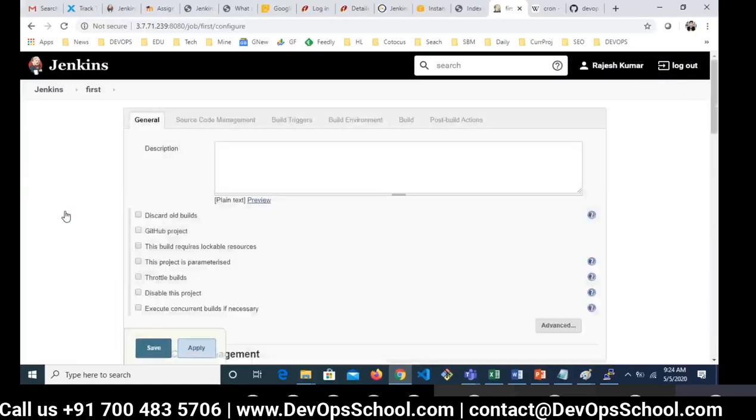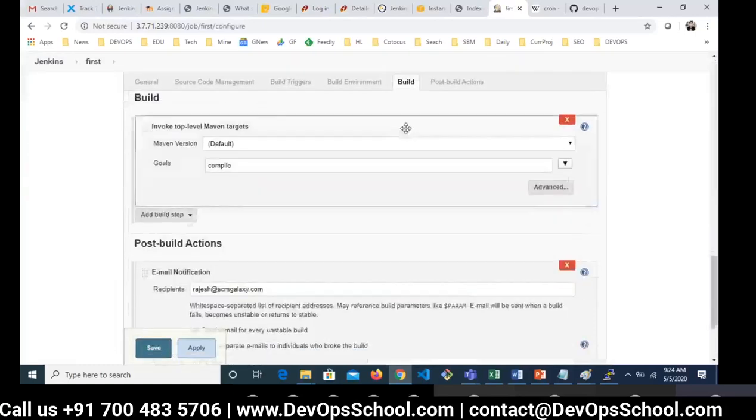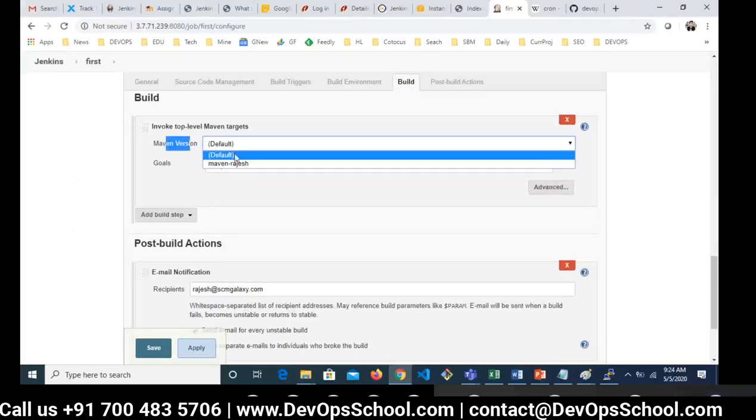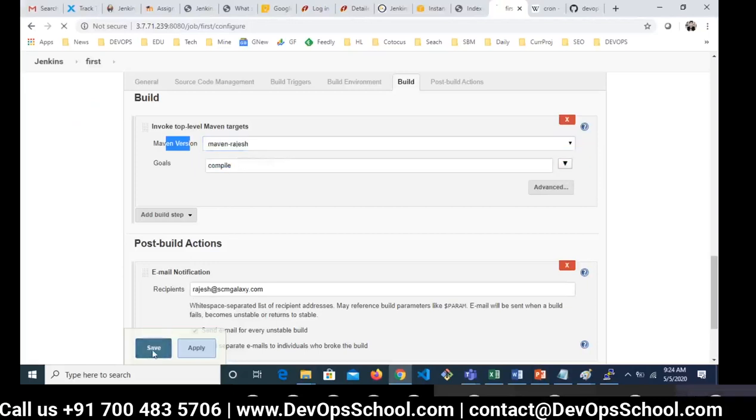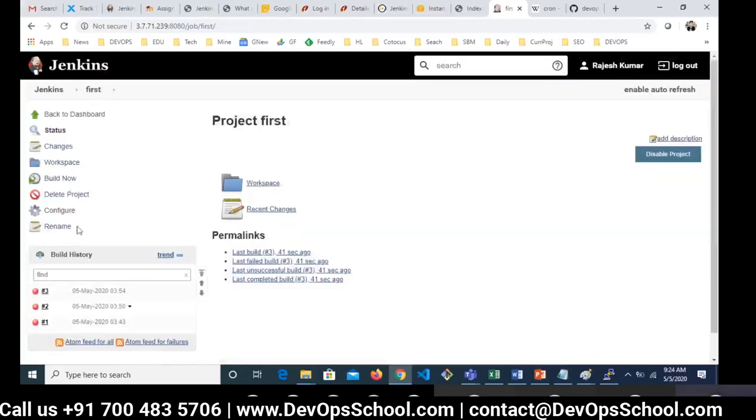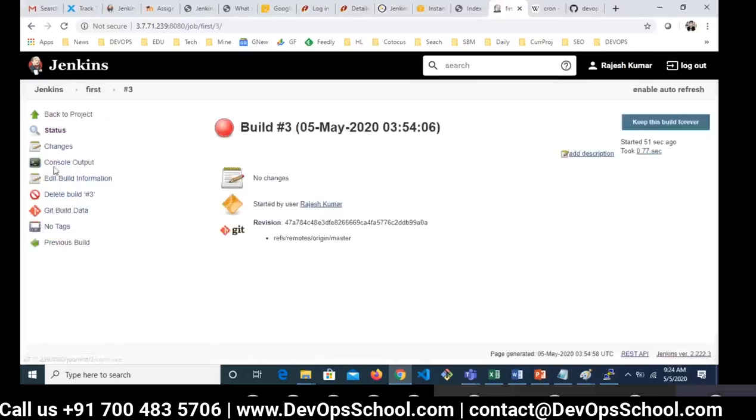So I'm editing my Jenkins job, going to the build, and here this option was not enabled, but the moment you added it in the backend, it automatically popped up. Now select this, save it, and build now. But by the way, I have 3 failed jobs. Let me check it out.